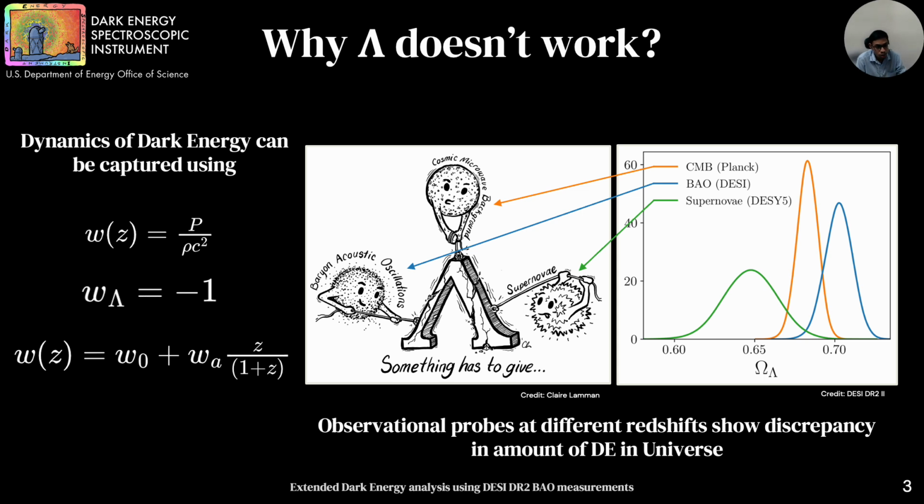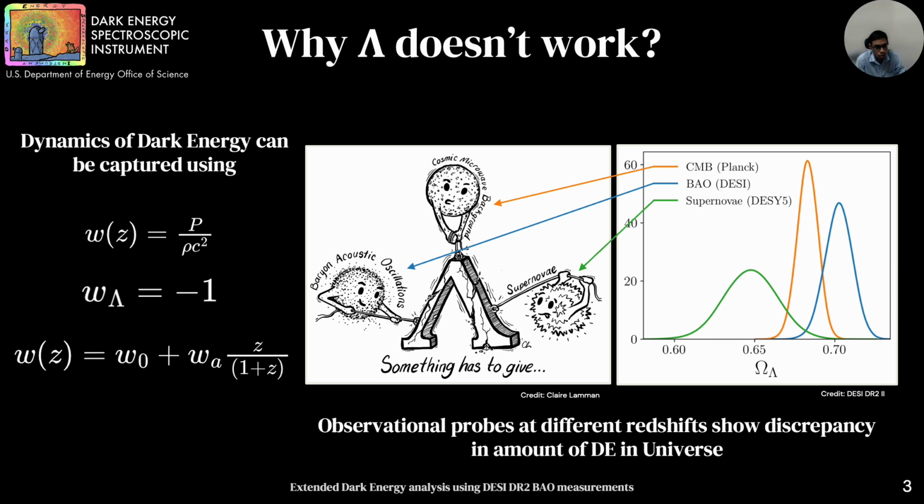So why does lambda not work? Although the lambda CDM model has been largely successful, combining the recent observational data from different cosmic epochs, such as the CMB, BAO, and the supernovae, reveals a discrepancy in the amount of dark energy needed to explain them. On the right, you can see the supernovae prefer a lower value of omega lambda, BAO much higher, and CMB somewhere in between these two. This suggests that dark energy may not be constant but evolving over time.